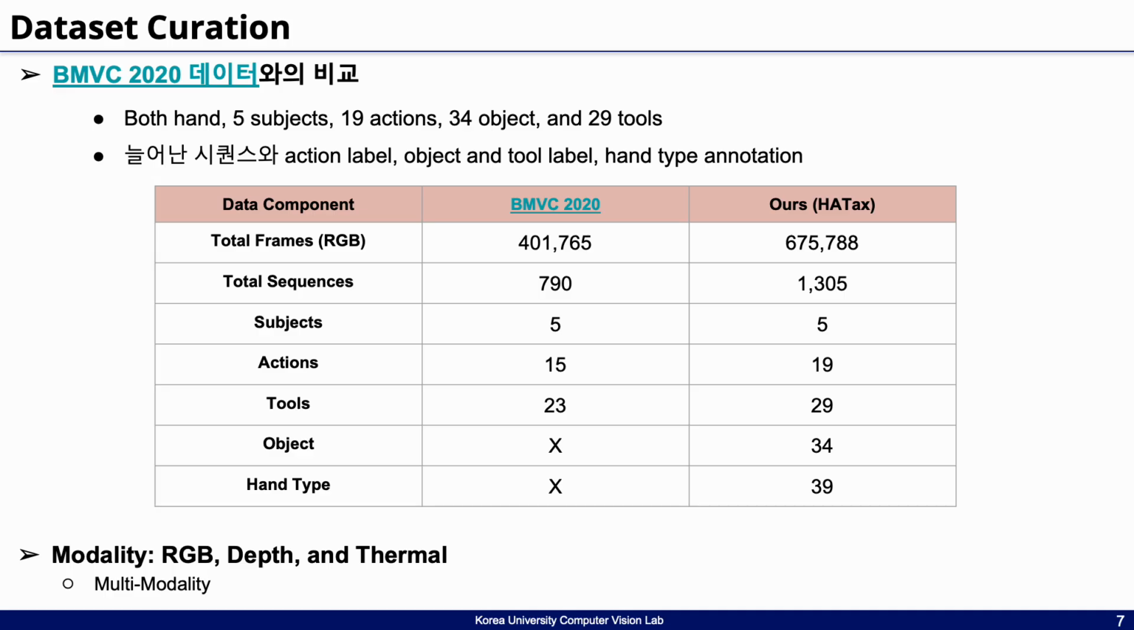Our constructed dataset is an expanded version of the original BMVC 2020 dataset. We've significantly expanded it in terms of the number of sequences, action labels, object, and tool annotations, and additionally included hand type annotations. As shown in the table on the right, both the total number of frames and the class diversity have been greatly enriched, allowing for more fine-grained and effective training.